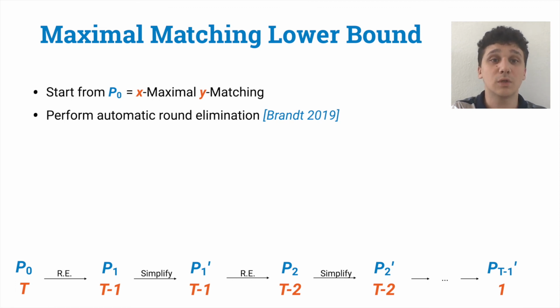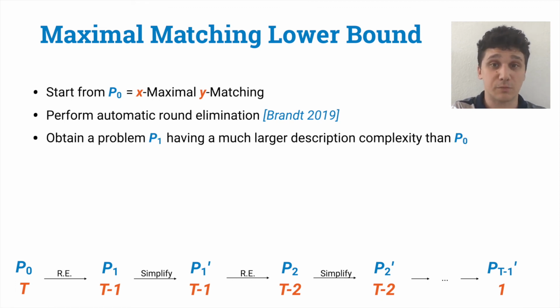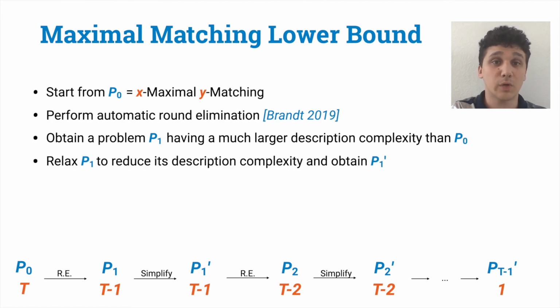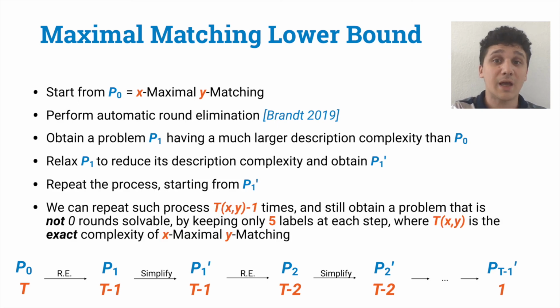The thing that we do differently is the simplification part. We found better simplifications that we can perform to each intermediate problem, such that in order to get to a 0 round solvable problem, we really have to perform T steps, where T is the true complexity of the problem.